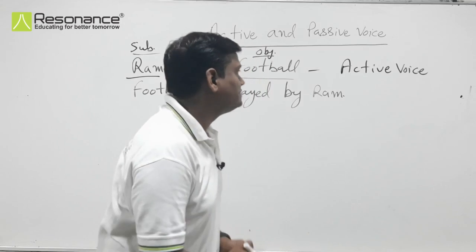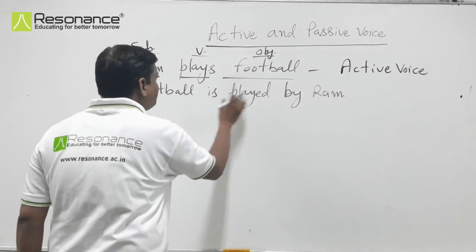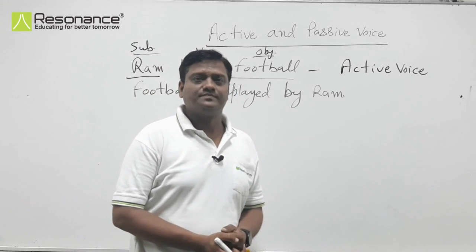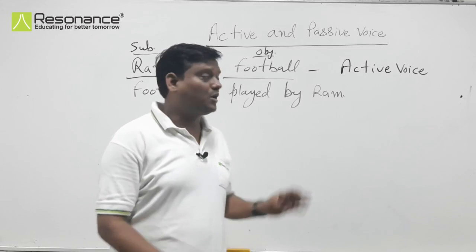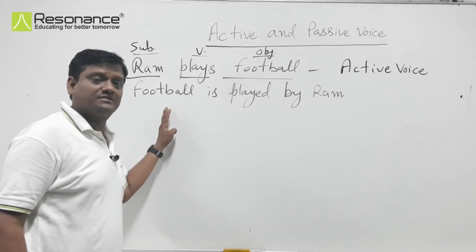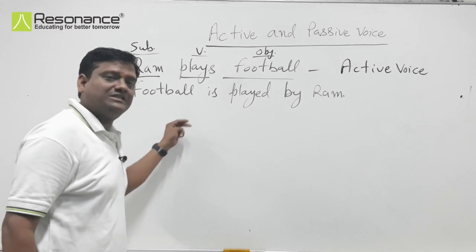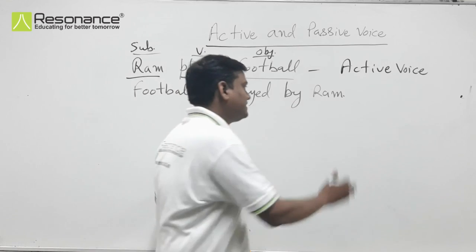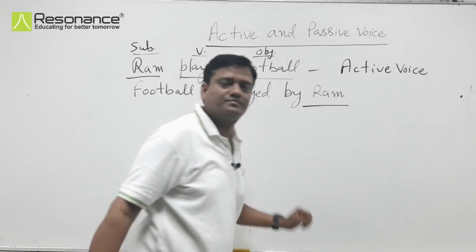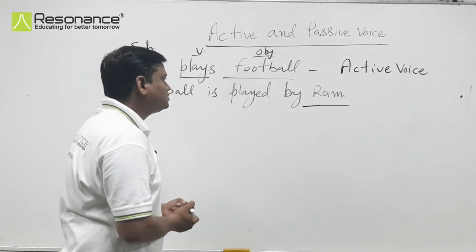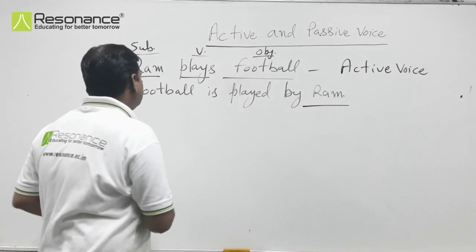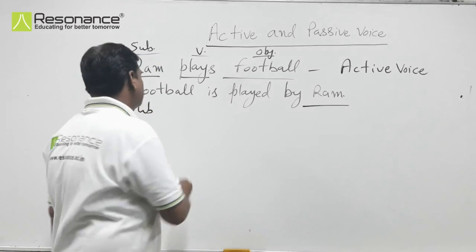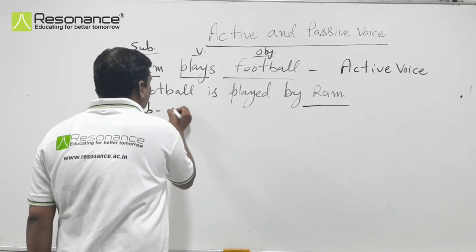Okay. Now look at the second sentence. Football is played by Ram. Now, in this sentence, who is the doer of action? Football is not the doer of the action. The doer of action is Ram, who is the object here. So, in the second sentence, the subject, football, is not active, it is passive.